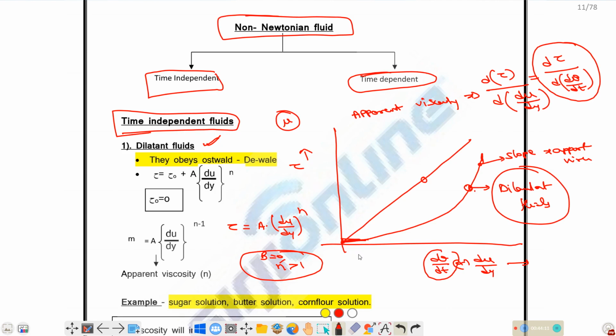You can conclude one thing, that with respect to d theta by dt, the apparent viscosity of this dilatant fluid is increasing. Why is apparent viscosity increasing? Because the slope of the curve is increasing. Here tau is equal to tau naught plus a into du by dy whole to the power of n, where tau naught is 0. So in case of dilatant fluid, the apparent viscosity will be increasing.